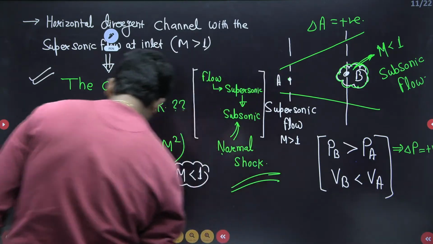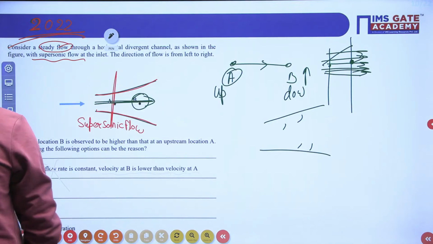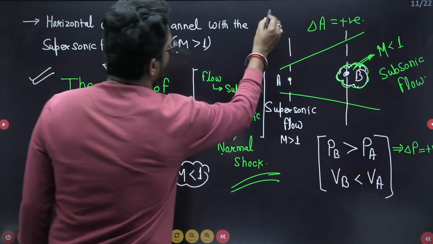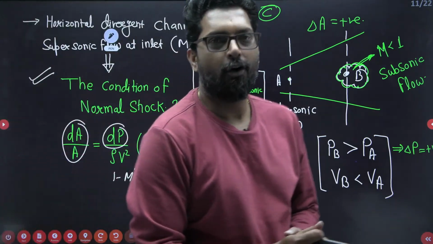So the option is C. C is the correct option. Clear? C is your correct option.